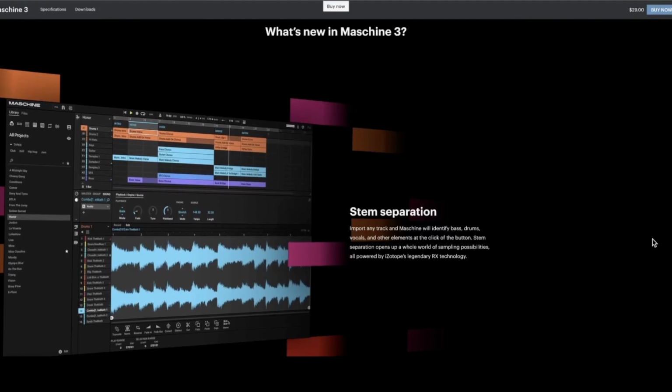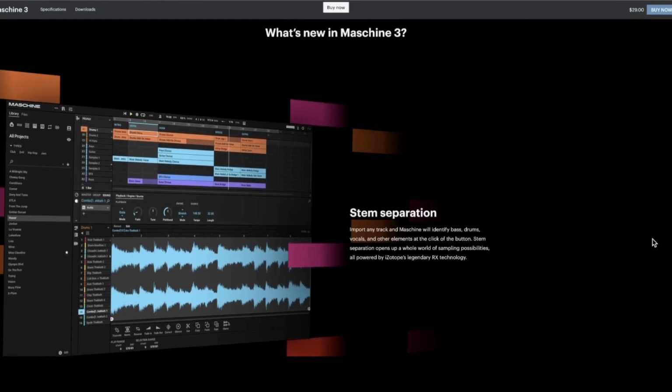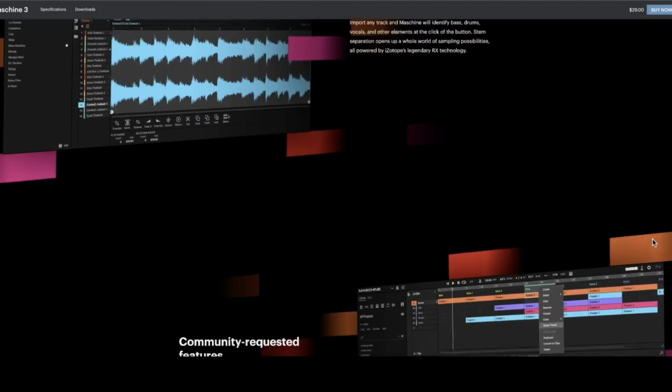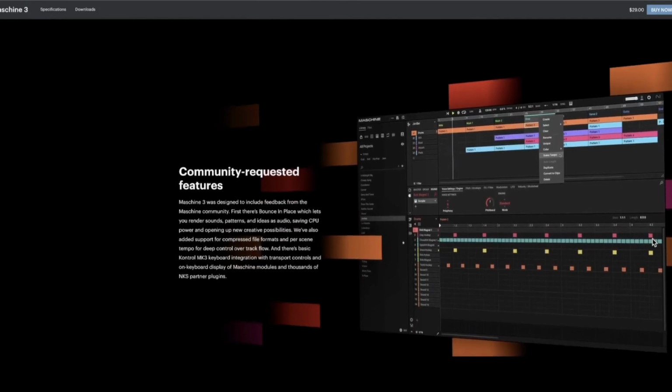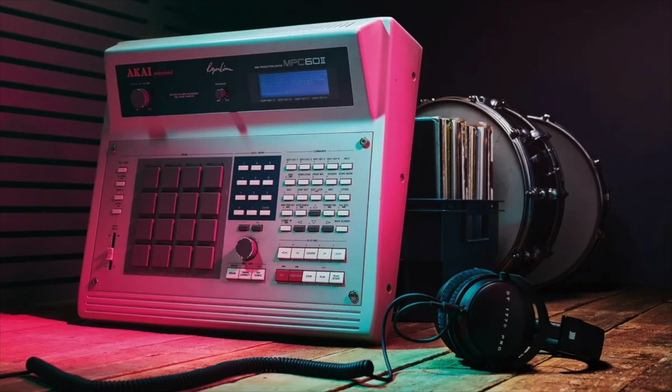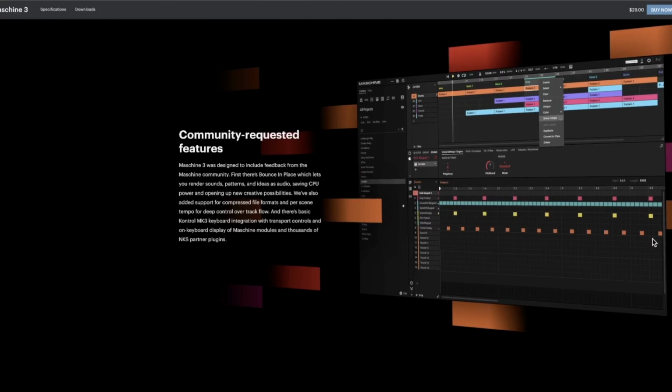All right, the stem separation is great for producers that want to use loops. That's basically what it is. You use loops and are able to separate the stems. Obviously each Maschine project contains up to 8 groups, 16 sounds. Although the Maschine hardware takes its primary inspiration from workflow classics like the MPCs, in software terms Maschine is equally influenced by non-linear workflows like Ableton Live.